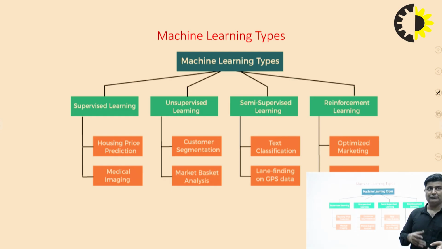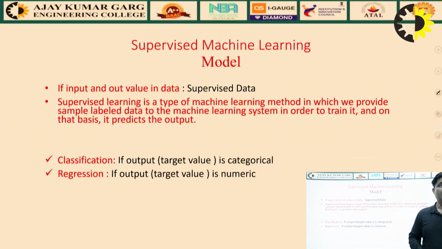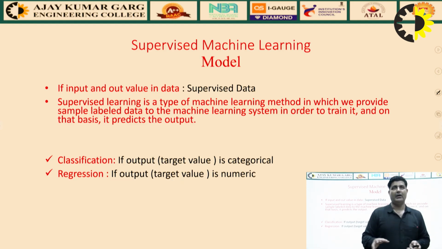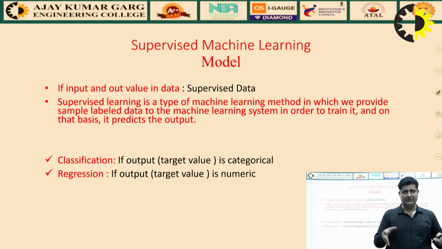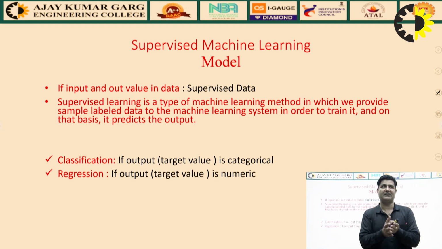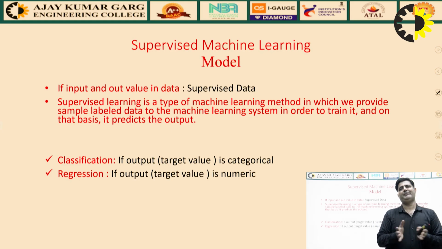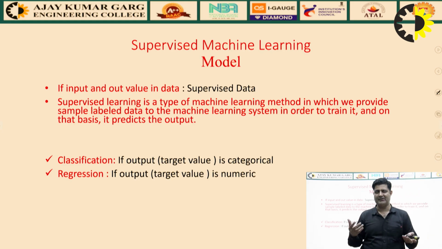Then sometimes we have customer segmentation, where we try to make clusters. The market basket analysis and text classification. Then there are general examples like optimized marketing and the driverless car. They are all examples of reinforcement learning, right? Now we have supervised machine learning, for which we simply give an overview. As we mentioned earlier, in supervised machine learning we have the input and output data, both present in the data set. A simple example: suppose we have a CSV format.